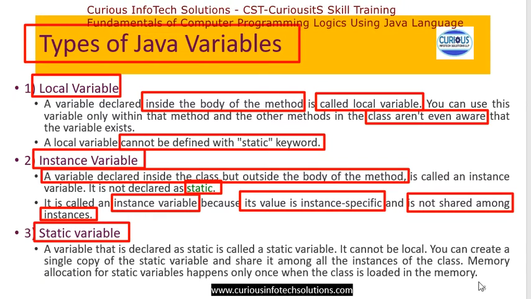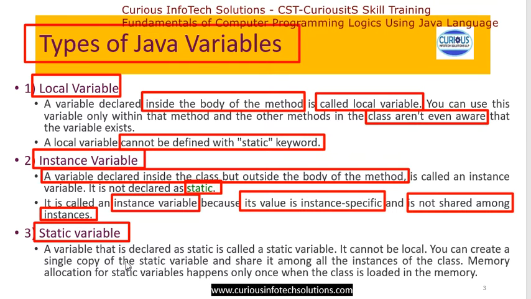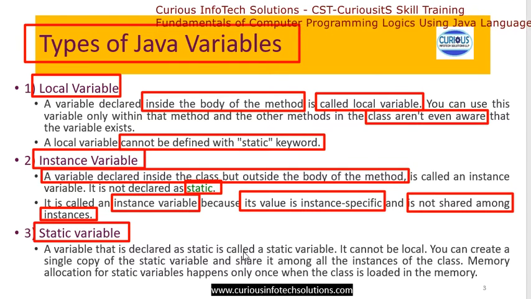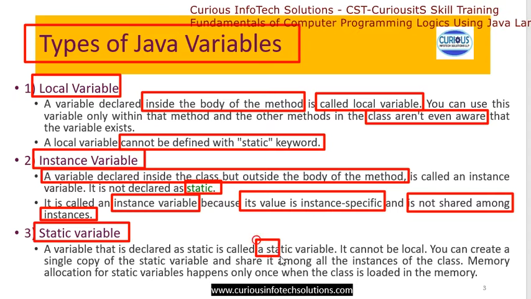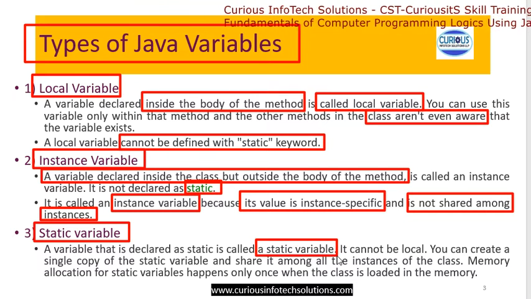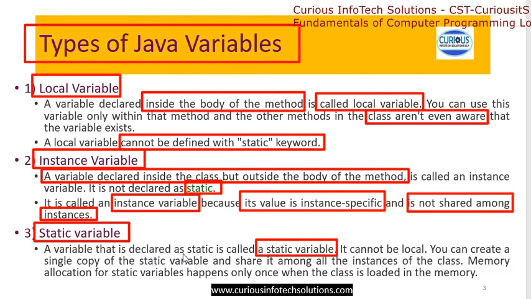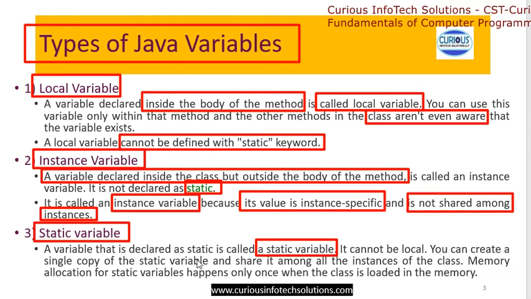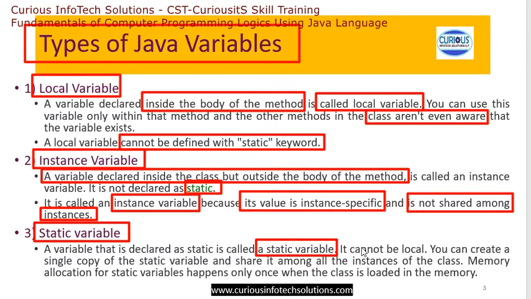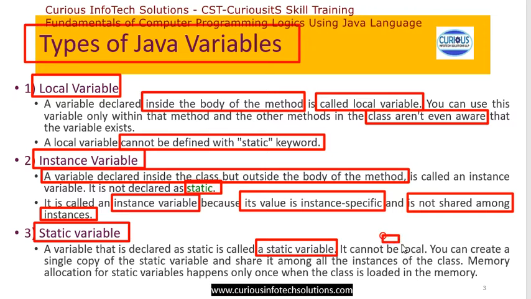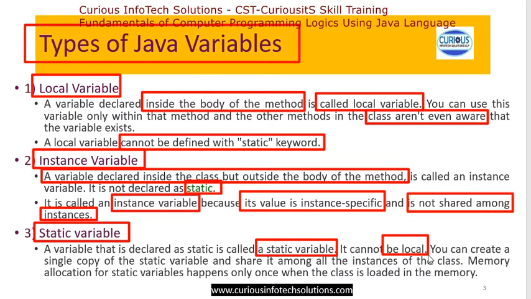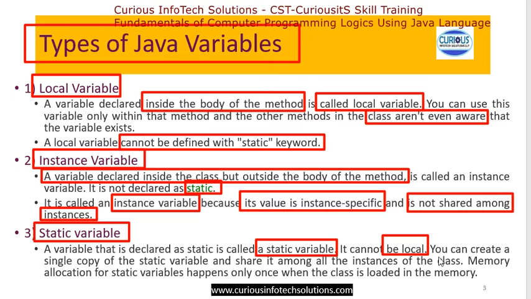Now static variable: a variable that is defined as static is called a static variable. तो एक कीवर्ड रहेगा हमारे पास जिसको हम स्टैटिक बोलेंगे. उस कीवर्ड से अगर कोई वेरिएबल डिक्लेयर करेंगे तो that variable is known as a static variable. It can't be a local variable. ये लोकल वेरिएबल नहीं हो सकता.